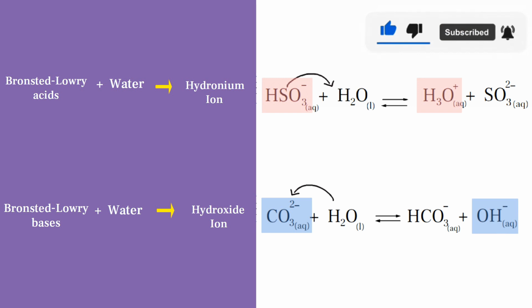We also note that water may exhibit acidic or basic behavior depending on the substance with which it reacts. Therefore, it's considered an amphoteric substance.